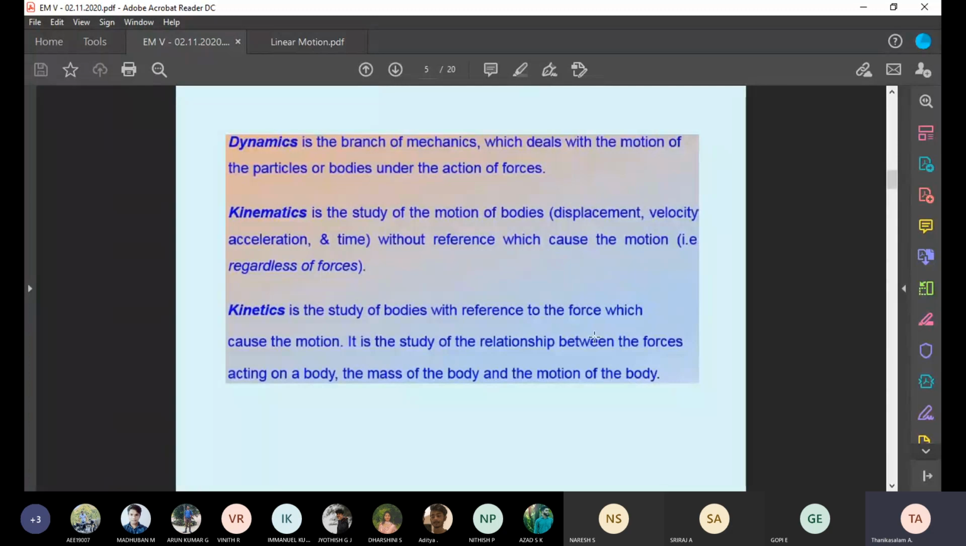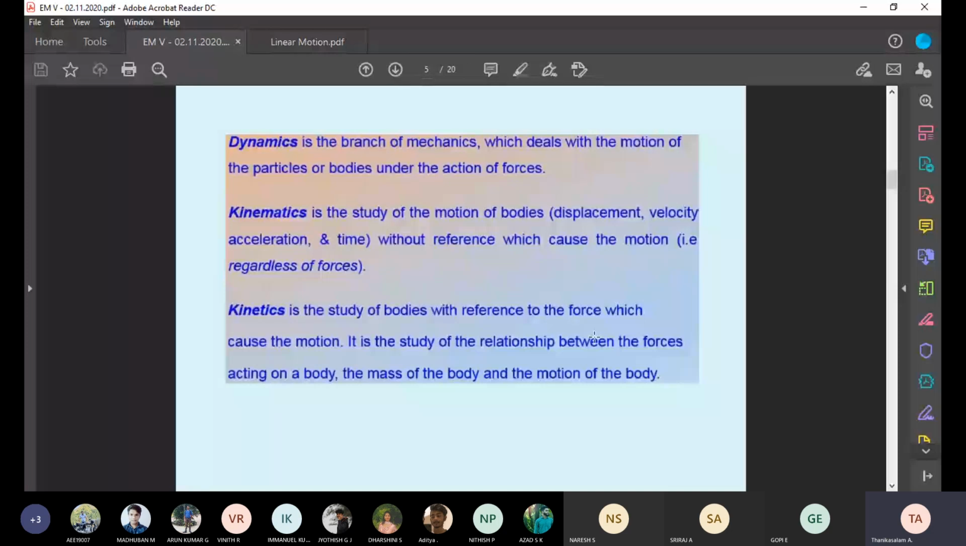So, about the other motion parameters, that is displacement, velocity, acceleration, time. This is called kinematics. Okay. Kinematics is the study of motion of bodies without reference to the cause of the motion. Or the other definition: the study of the relationship between displacement, velocity, acceleration, and time is called kinematics.